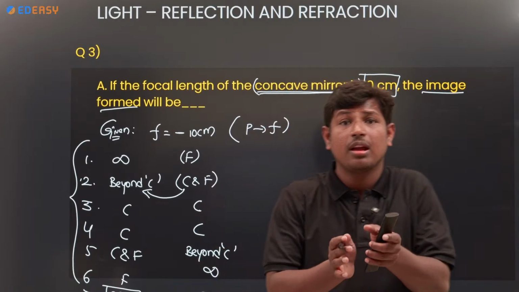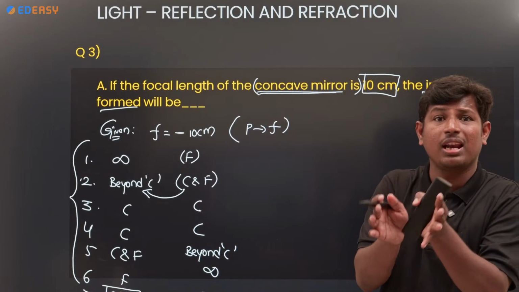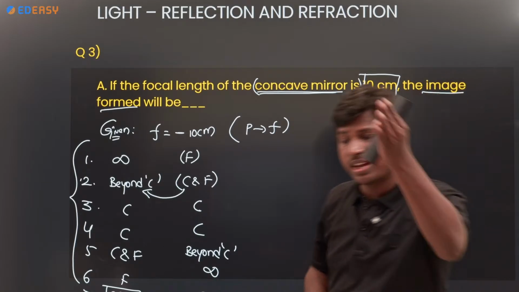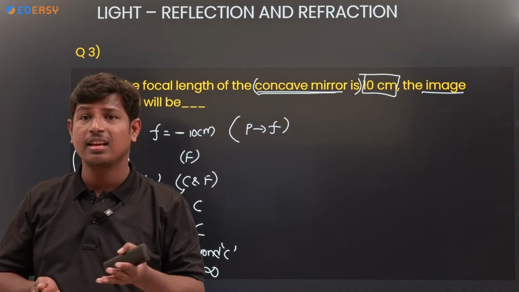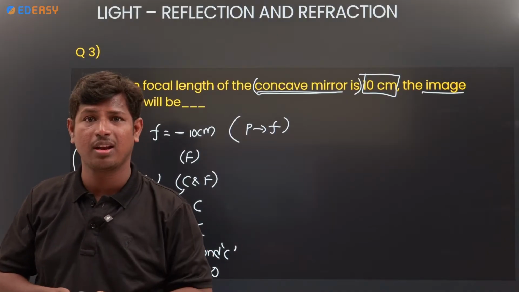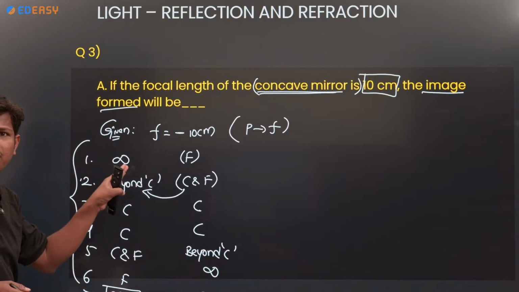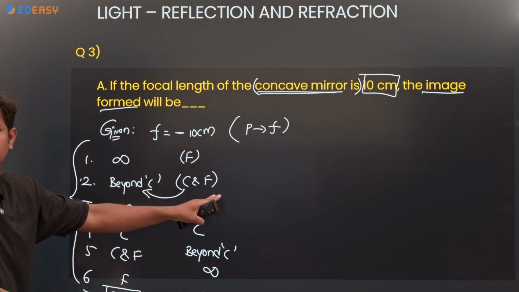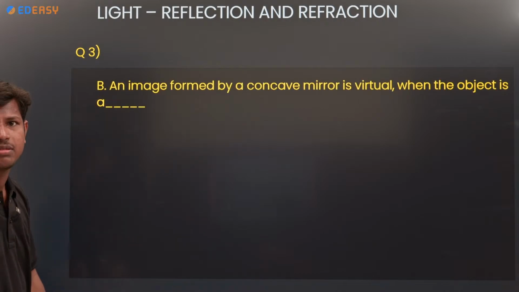They are asking where the image will be, but they didn't mention where the object is. They only gave the focal length of the mirror. Without knowing the object position, we cannot say where the image will be formed. So we have to follow all these cases: object at infinity, F, beyond C, between C and F. Clear? Next one.